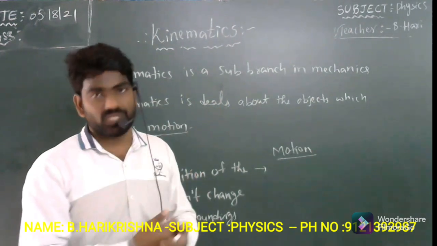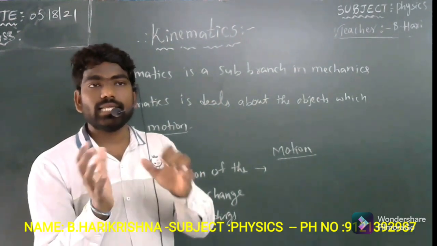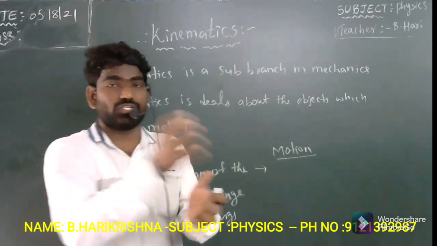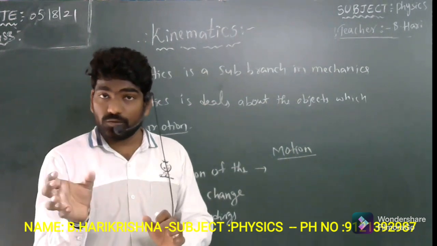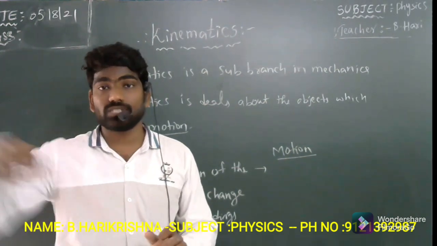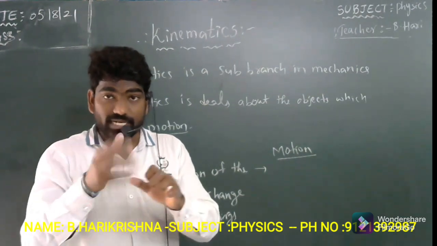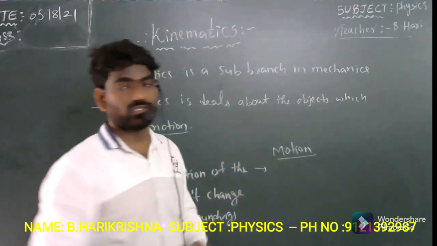A moving object generally changes its position continuously with respect to its surroundings. That depends upon its surroundings, so if the surroundings continuously change, then you can say that the position of the object changes continuously.